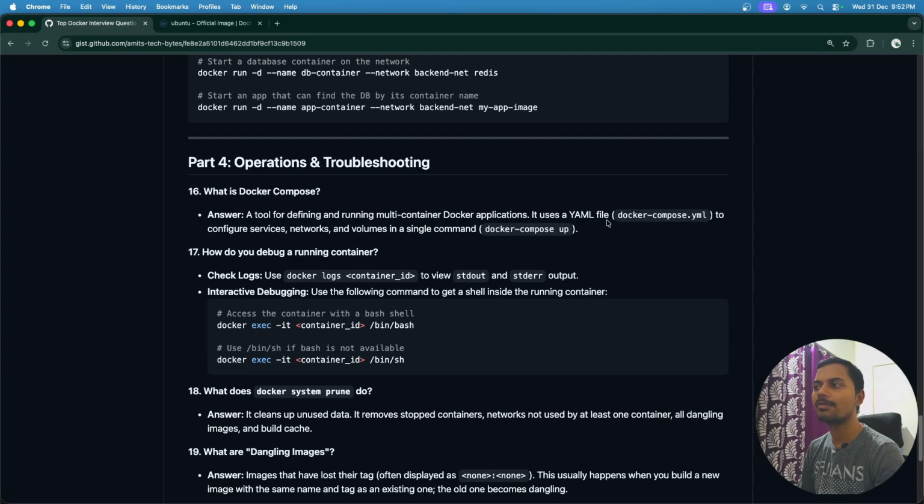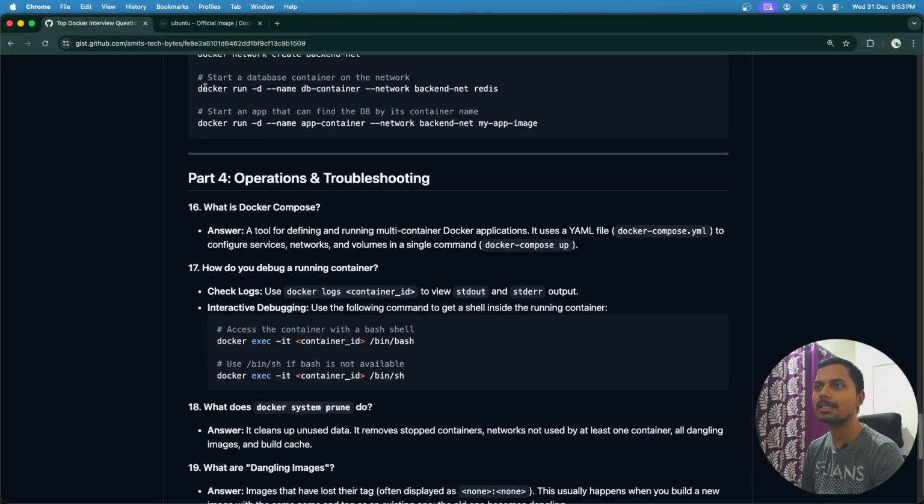It uses a YAML file. Usually it is docker-compose.yaml, to configure services, network, and volume, and we can run the whole microservice application by using a single command like docker compose up, and it will run all the containers or all the applications which are part of that microservice application. So instead of separately mentioning run this command, then run this command, we create one YAML file, that is the docker compose YAML file, and we mention all the containers that should run as part of that single application.